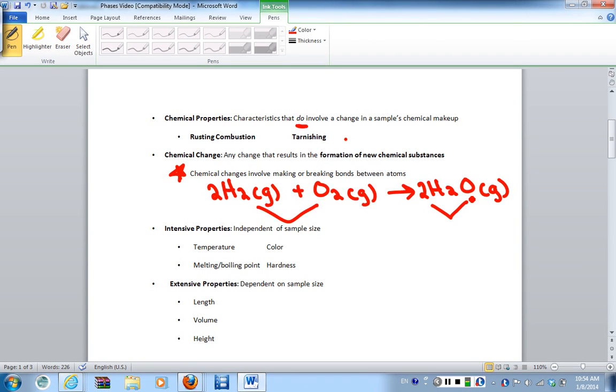Okay, H2 and O2 are definitely not water vapor. So this is a result of a chemical change, and this is a chemical reaction. Now, in addition, this is also what's known as a combustion reaction. And how we know it's a combustion reaction is because it contains oxygen. Okay? So whenever you see a reaction that has oxygen, it's considered to be a combustion reaction.